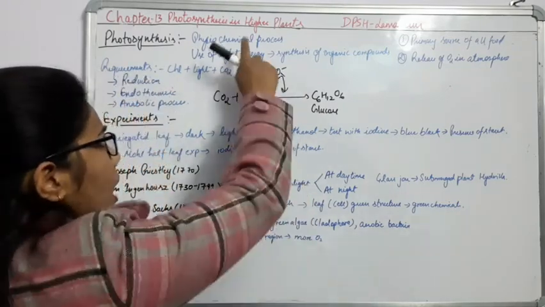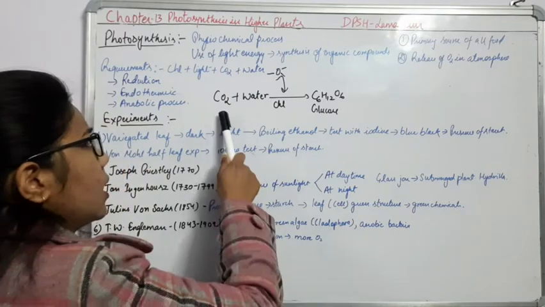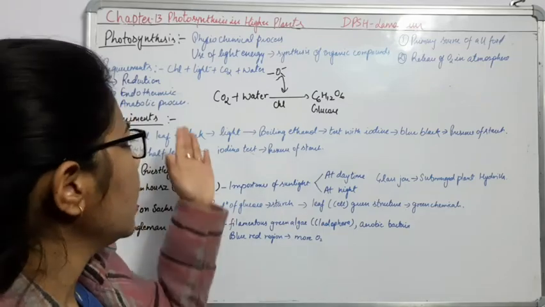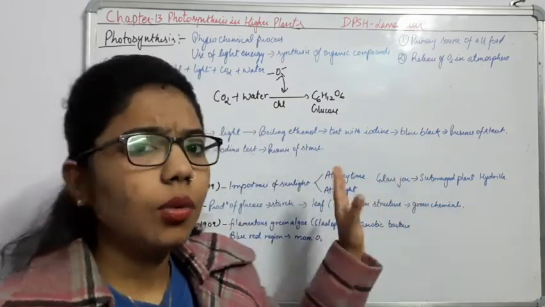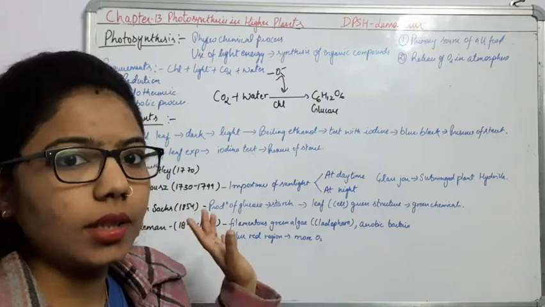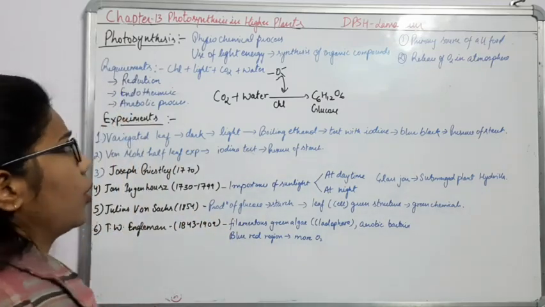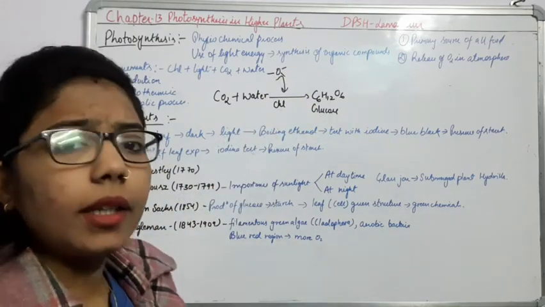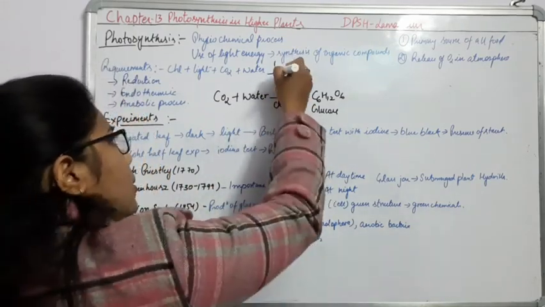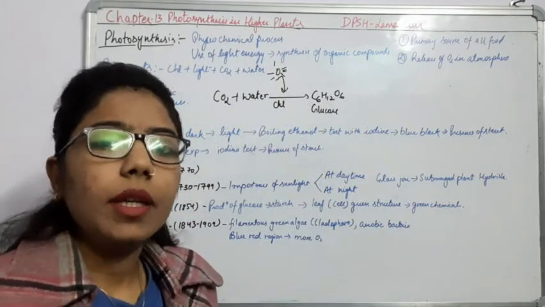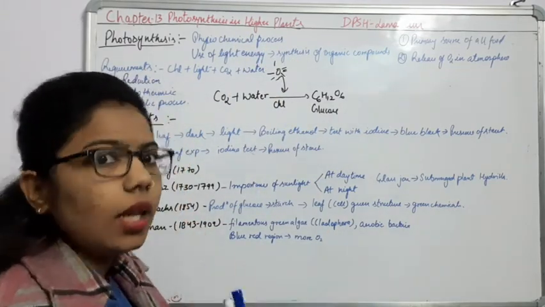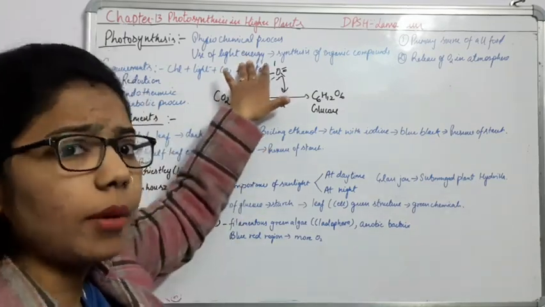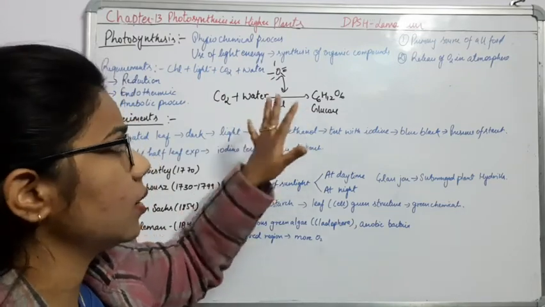Now, what is the chemical change? CO2 is in a gaseous form, and glucose is an aqueous form. So here you are observing chemical as well as physical change in this photosynthesis. Now comes the other point, the use of light energy in this photosynthesis. The requirement is that there must be sunlight. In presence of sunlight only will this process take place properly. So this is the basic requirement for photosynthesis.